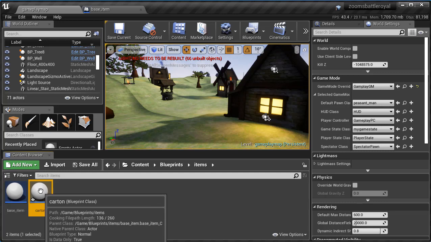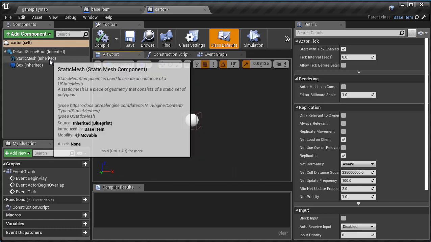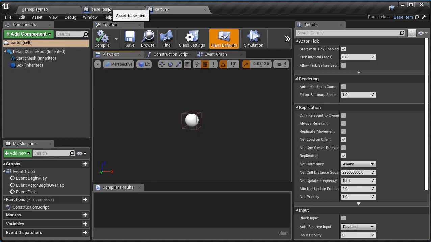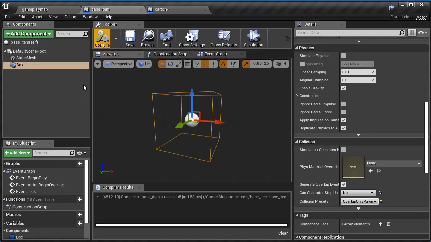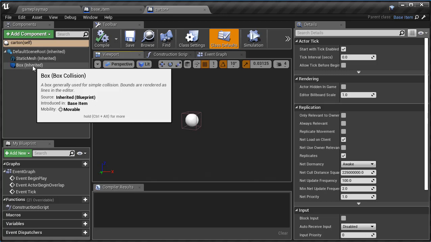So I'm going to double click on that and go in, and here's where I can make customizations. If you notice in here, we see something that says inherited, inherited, inherited. It inherits everything from the base item. So if I change something in the base item, all my other items that I created will do that, and that will help us in visual scripting, so I won't have to go to each single item. If I'm like, oh my gosh, I forgot something in this script, I need to change that, I can just change that in the base item, and then the rest of my items will inherit that change. Okay, so that's why we are doing this.